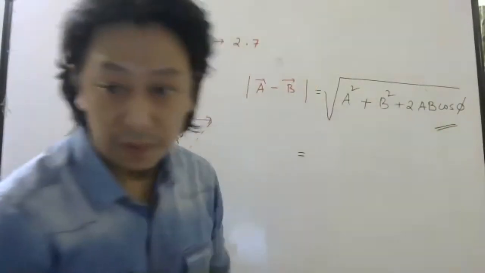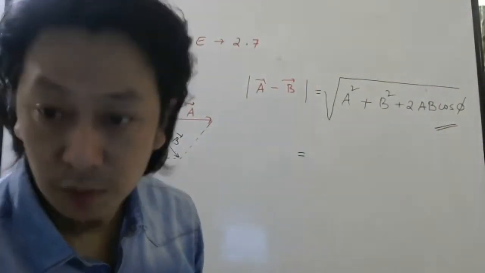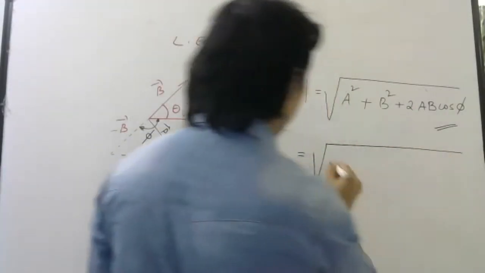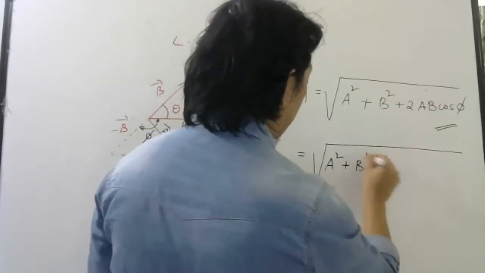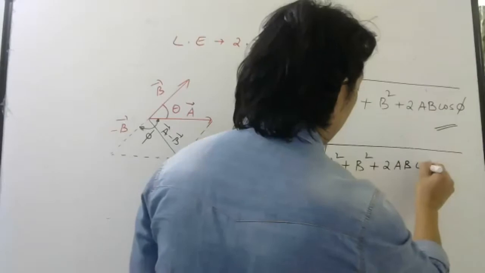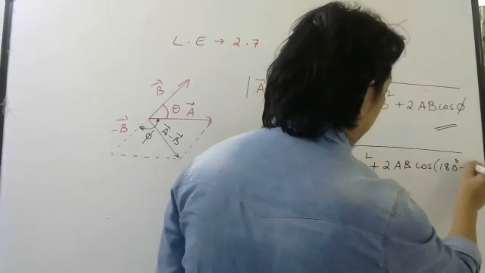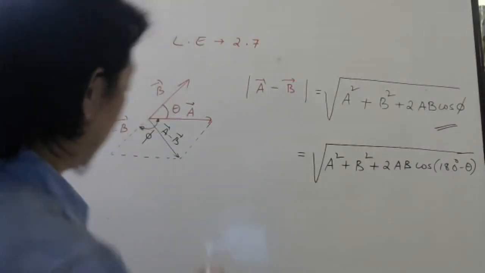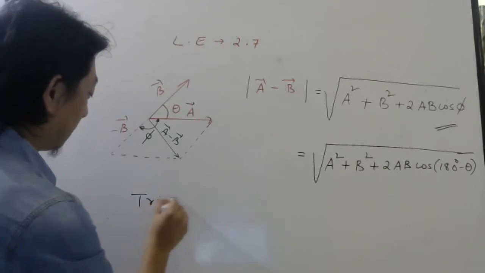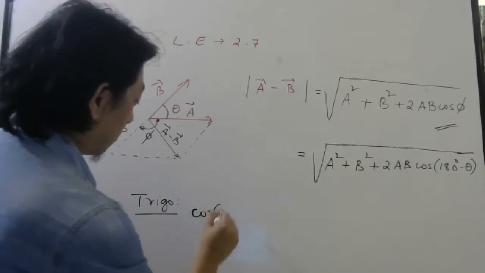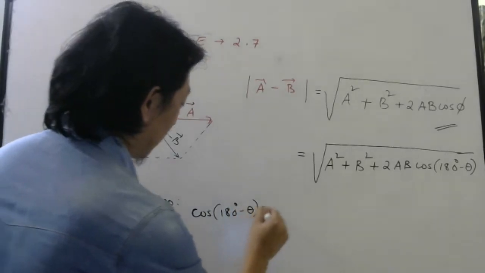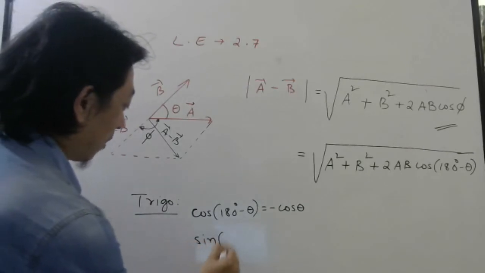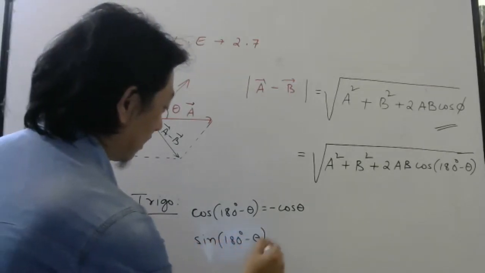So here we can stop, but we can write in terms of theta. So that is what I'm saying. So let us write in terms of theta. So this will be root over A square plus B square plus 2AB cos of phi, where phi is 180 minus theta. And in trigonometry they will teach you cos of 180 minus theta is minus cos theta, whereas sine of 180 minus theta is sine theta only.